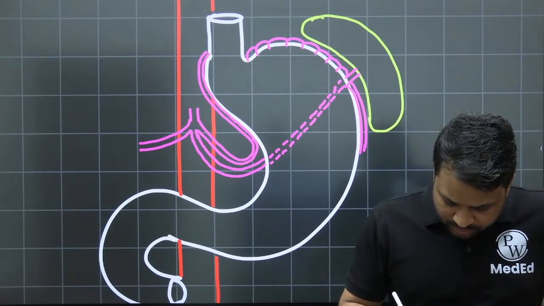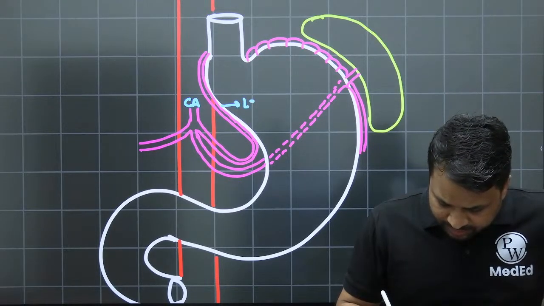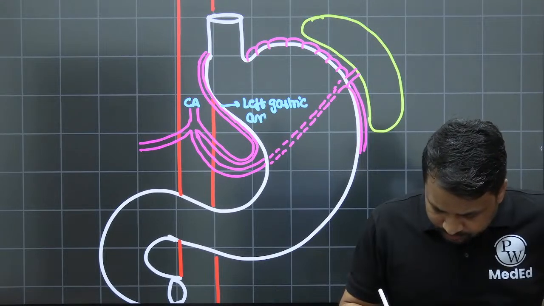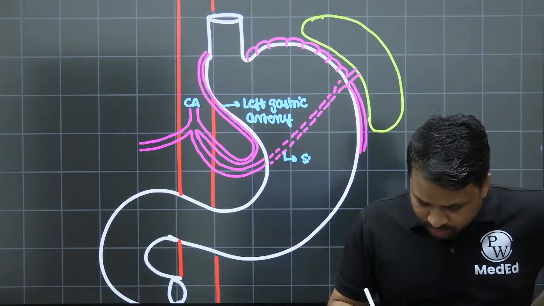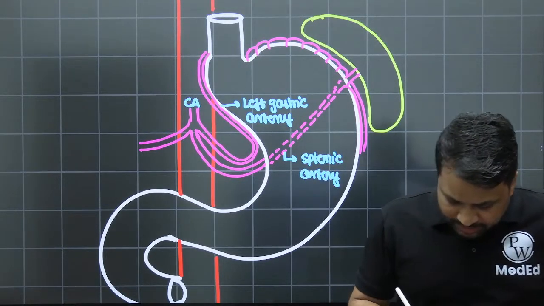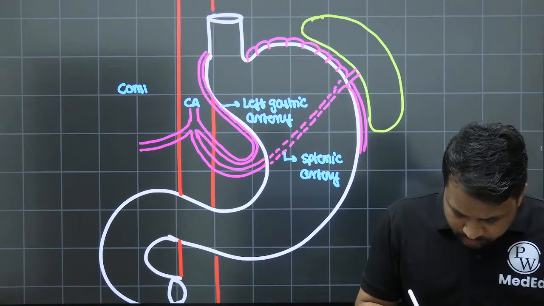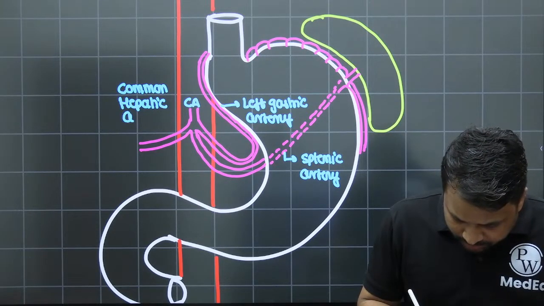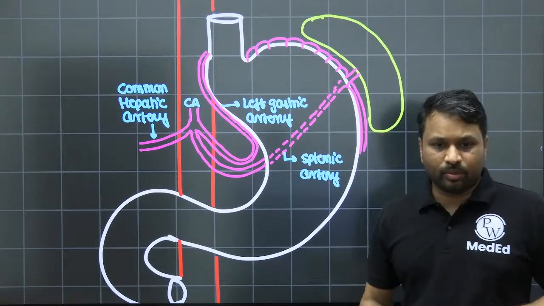So this is your celiac trunk or the celiac artery. This happens to be your left gastric artery. This happens to be your splenic artery. This happens to be your common hepatic artery.